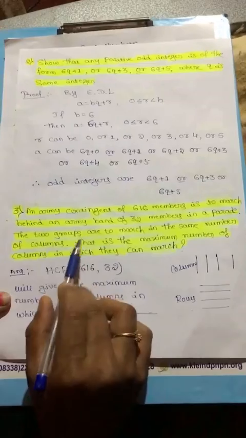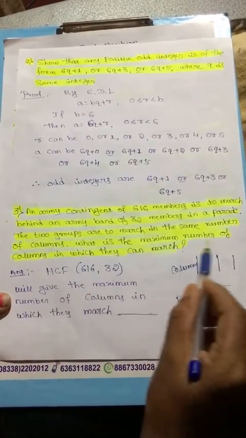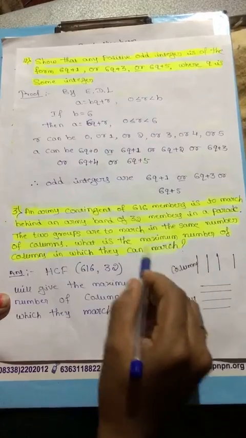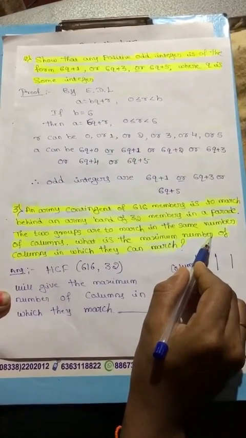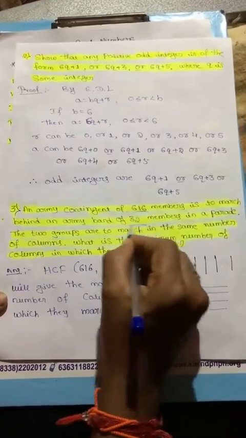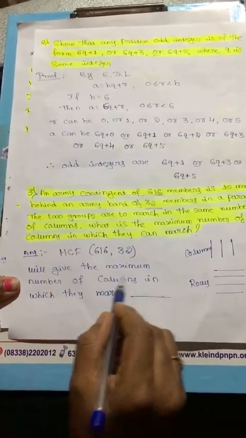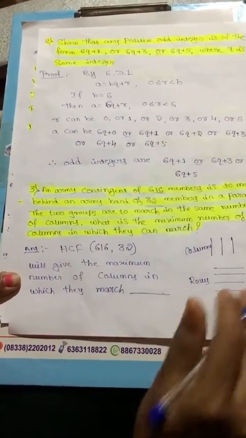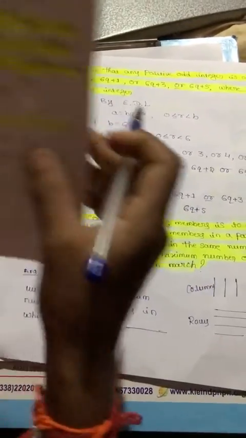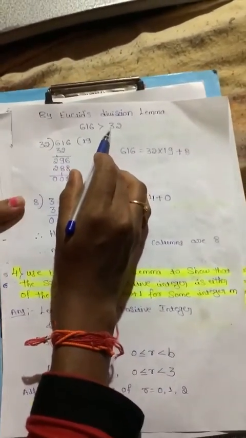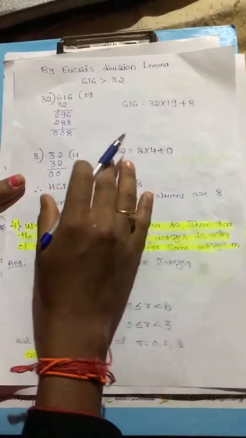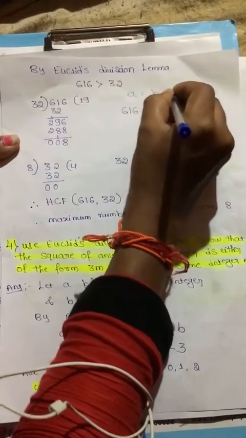We consider the question here: what is the maximum number of columns? Maximum number means you have to find the HCF of 616 and 32. The HCF of 616 and 32 will give the maximum number of columns in which they march. By Euclid division lemma, here 616 is greater as compared to 32. Again you use the Euclid division lemma, a equal to bq plus r.